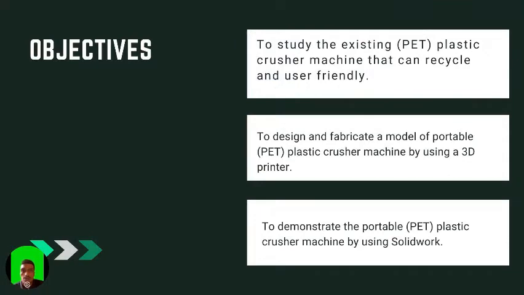Next, for my objectives, number one is to study the existing PET plastic crusher machine that can recycle and is user-friendly. Second, to design and fabricate a model of a portable PET plastic crusher machine by using a 3D printer. The third one is to demonstrate the portable PET plastic crusher machine by using SolidWorks.